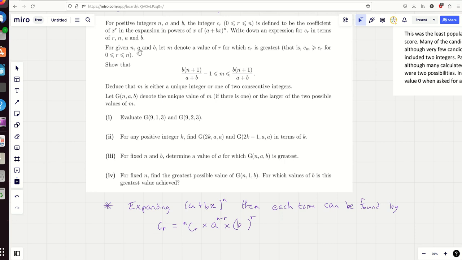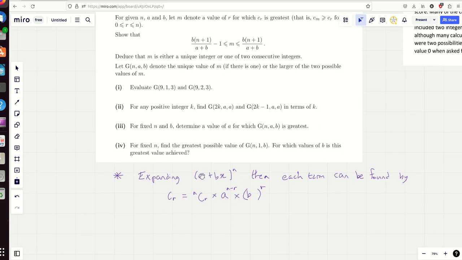Okay, for a given n, a and b, let m denote a value of r for which c_r is greatest. In other words, if you expanded these brackets, you're going to have an x to the 0, x to the 1, x to the 2, all the way up to x to the m, maybe it's like 7, all the way up to x to the 7.